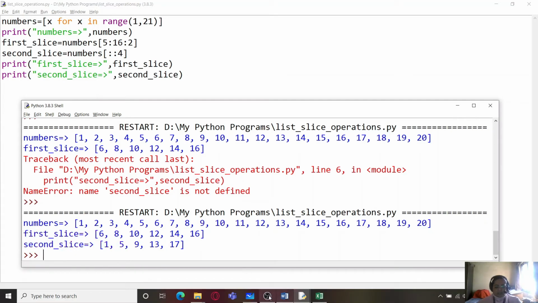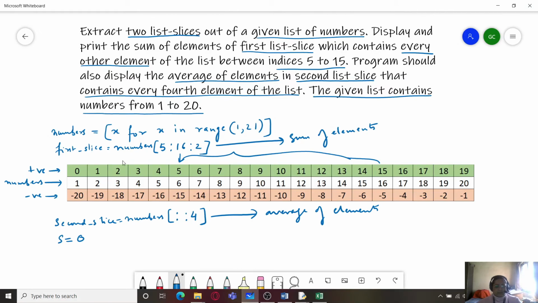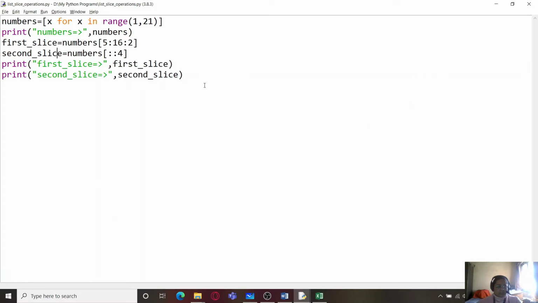Now what we need to do is, on each of the slices, for the first slice we need to calculate the sum of elements. So how to do that?